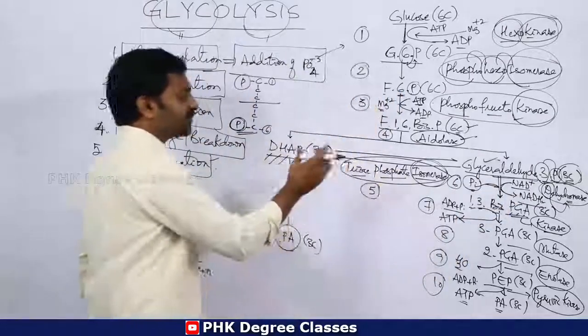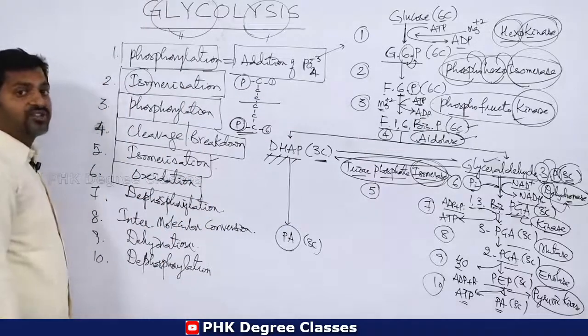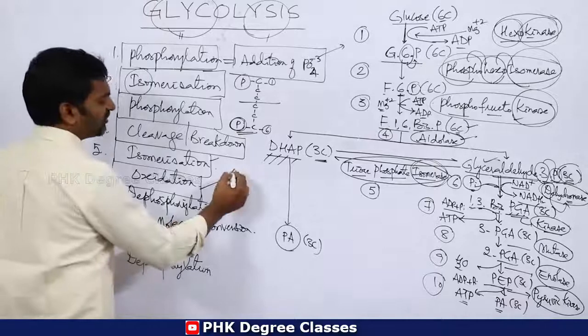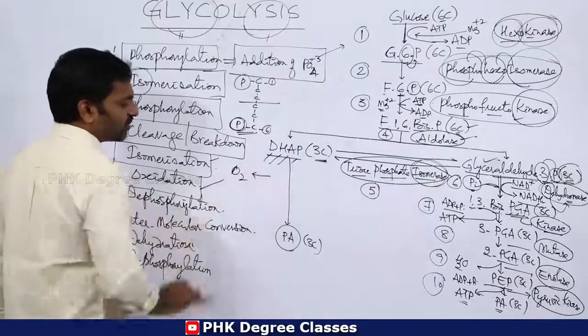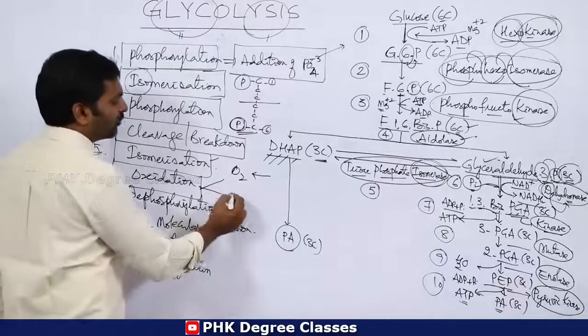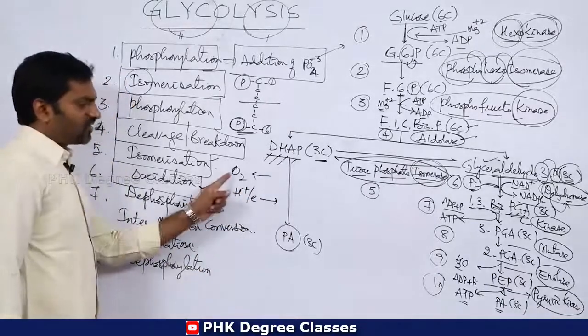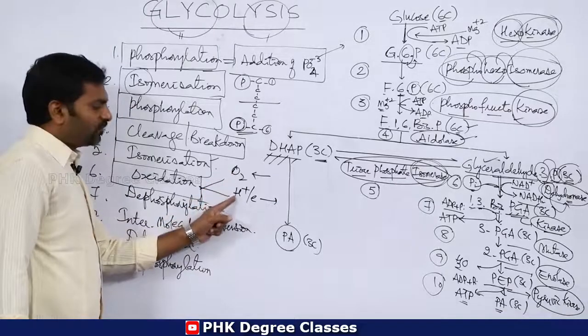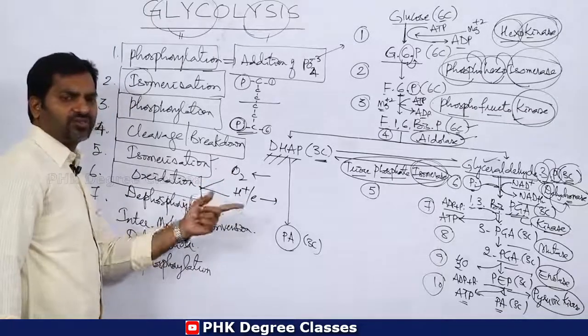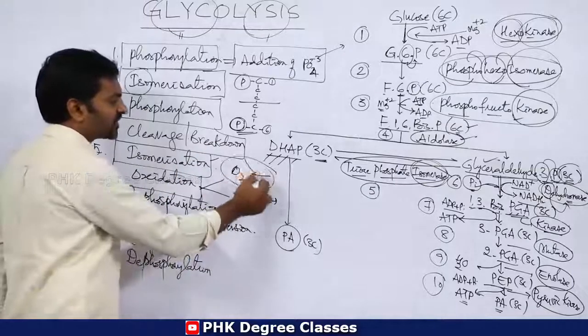This process can be called oxidation. Oxidation means what? Addition of oxygen, or removal of protons or electrons. Addition of oxygen or removal of protons or electrons is called oxidation.